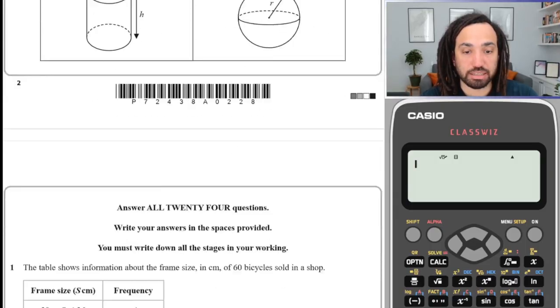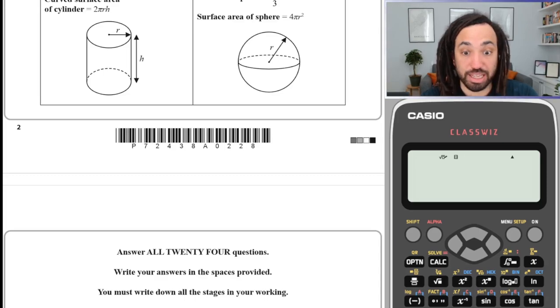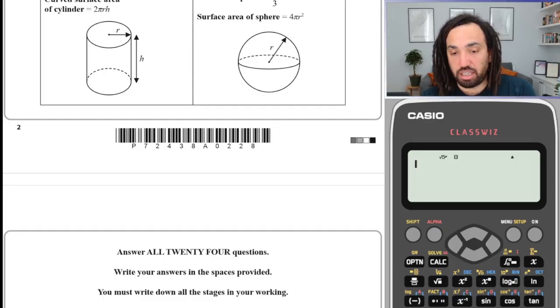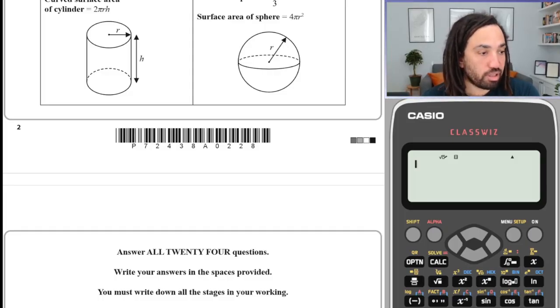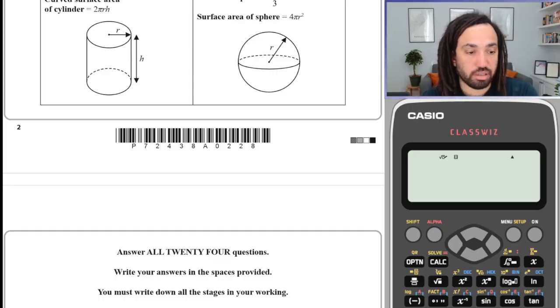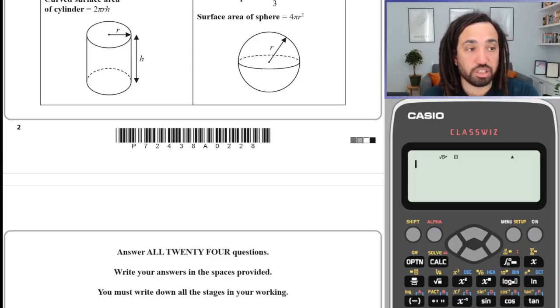I'm not going to look at the questions to start with, but I wanted to read this because the last one I did had 26 questions and it really threw me. So this one has 24. Fine. Just need to find out where the clock is. Should be good to go.